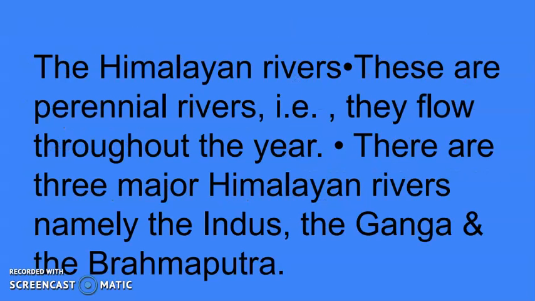Okay. Now the next topic that we will start is about the Himalayan rivers. These are perennial rivers. They flow throughout the year. There are three major river systems present in the Himalayan rivers. That is the Indus river system. Second one is the Ganga river system, and the third one is the Brahmaputra river system. These are the main three rivers which flow from the Himalayan region, and they are known as the Himalayan rivers: Ganga, Brahmaputra and Indus river systems.